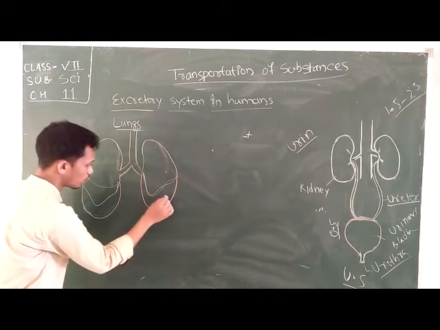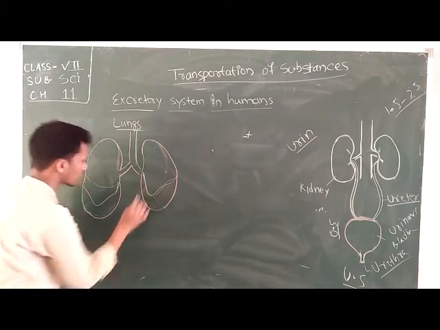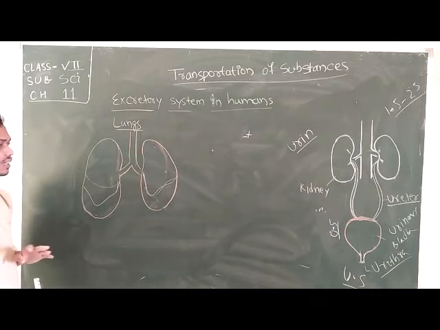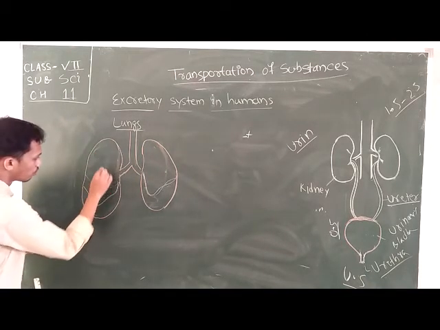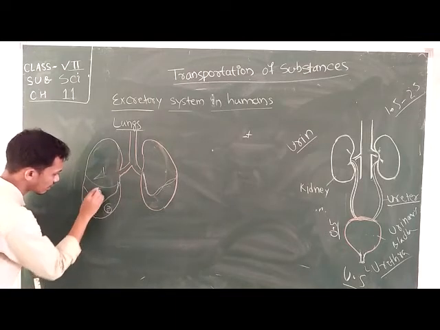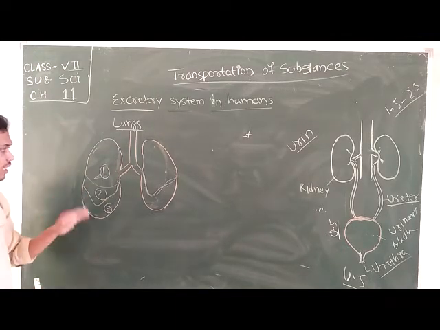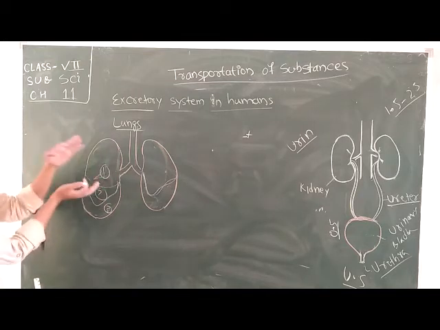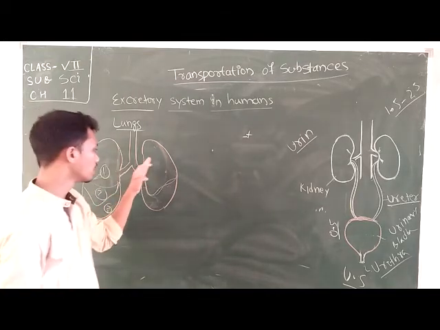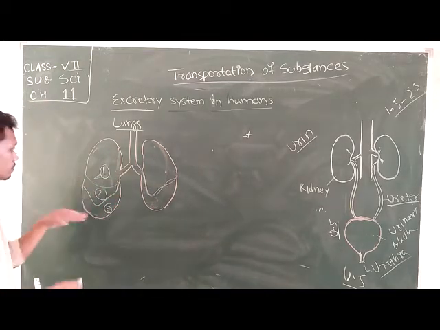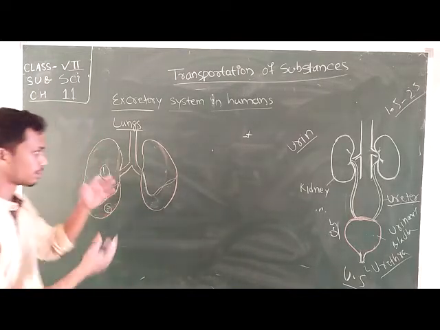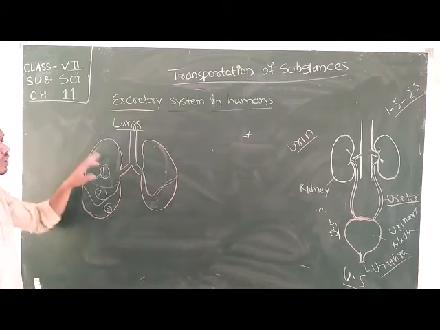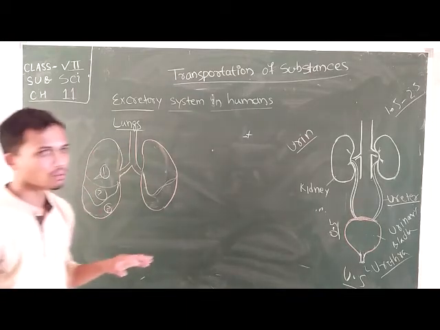Here this is one lobe and this is the other lobe. Okay, but in case of your right lung, it will be divided into 3 lobes. Okay, there are 3 parts or 3 portions. So this is a very soft and spongy structure. Okay, so what is the function of the lungs? The function of the lungs is to